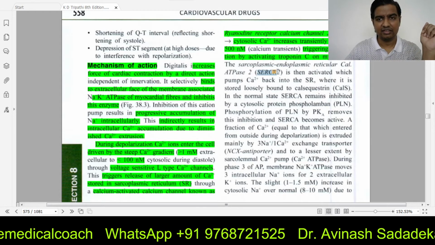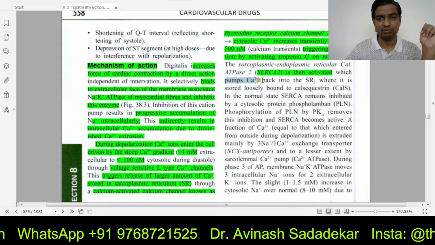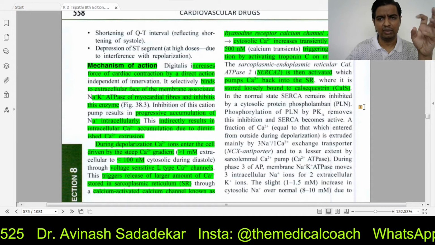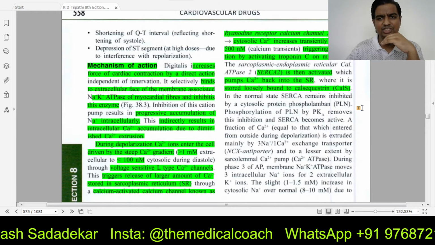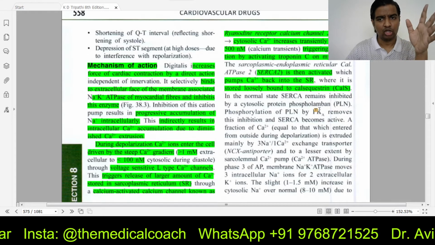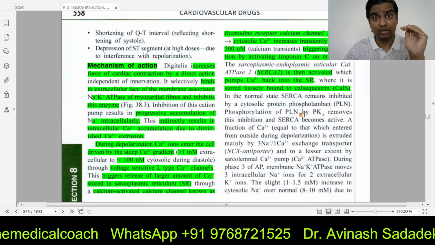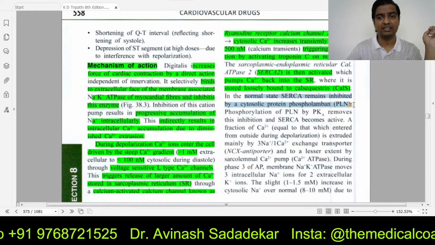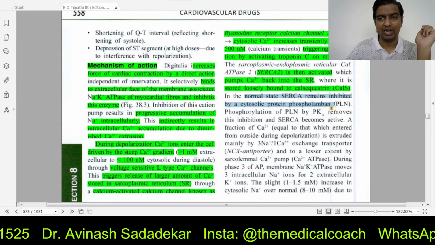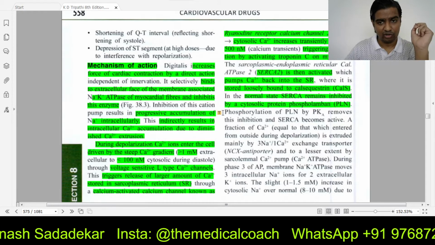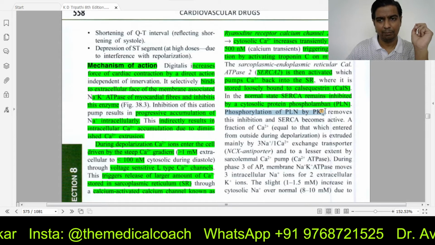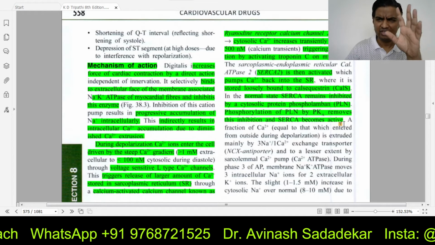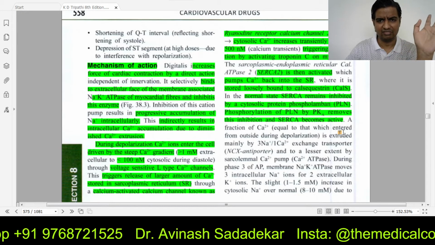Then SERCA2 is activated, which pumps calcium back into SR, where it is stored. This calcium is stored bound to a protein called calsequestrin. Okay. Normally, SERCA does not work. You don't need to write that in your exam. But in normal state, SERCA2 remains inhibited by a cytoplasmic protein called phospholamban. Phosphorylation of PLN by protein kinase A removes inhibition and SERCA becomes active. You can skip those points for your exam as far as possible.